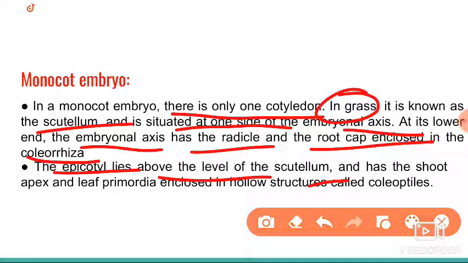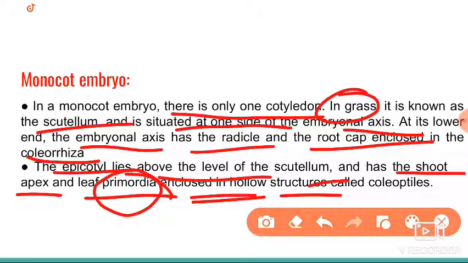The epicotyl lies above the level of the scutellum. Where the scutellum is attached, above that level we can find the epicotyl. And here the shoot apex and leaf primordia are enclosed. Primordia means those parts that give rise to the leaves. Such primordia are enclosed here in the epicotyl region. And a hollow structure is enclosed here, that we call the coleoptile. This is about the monocot embryo.